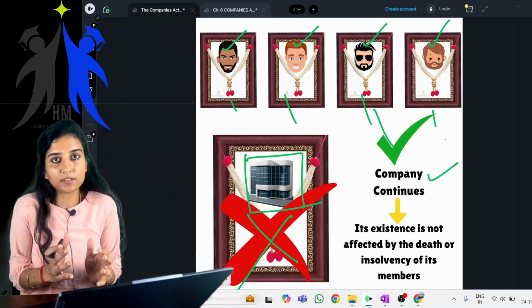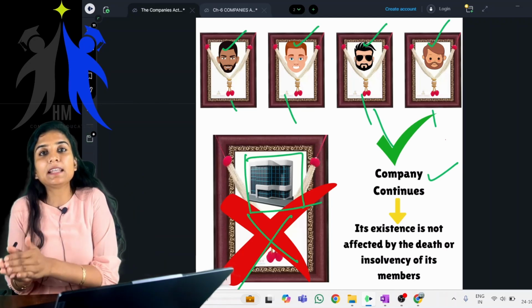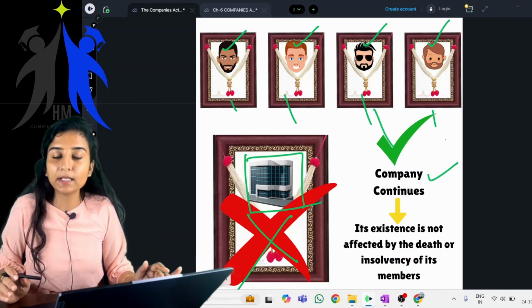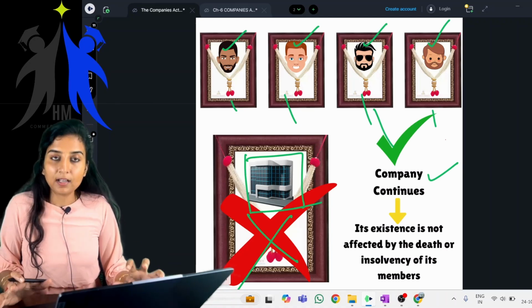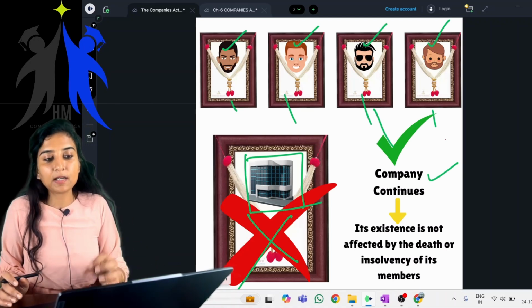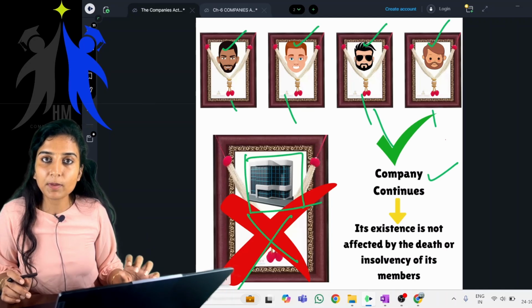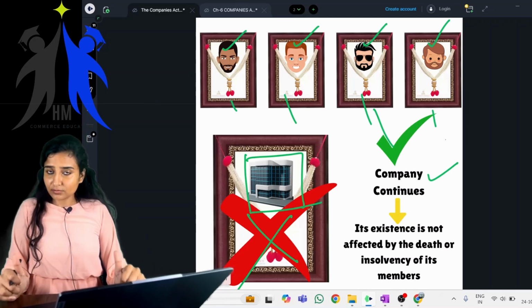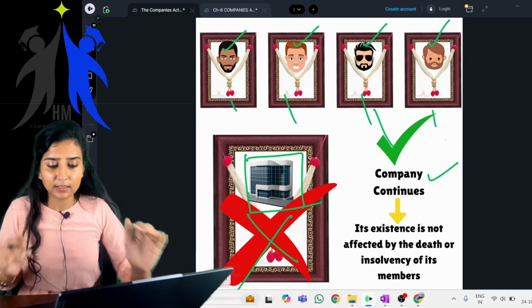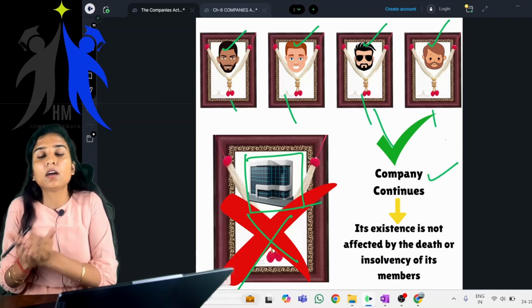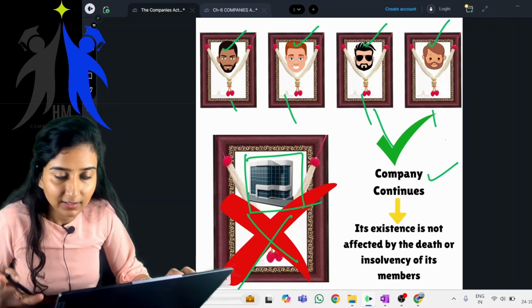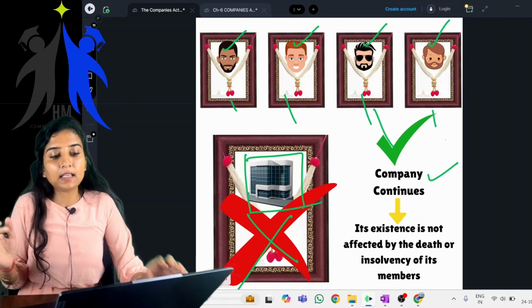Will the existence of the company be affected by the death or insolvency of the members of the company? Tell me whether the existence of the company is affected by the death of the members or insolvency of the members. No. Clear? Now the concept is clear. The company continues whether or not the members are alive or they are dead. It is a separate legal entity altogether.